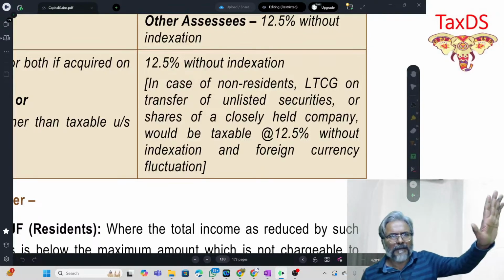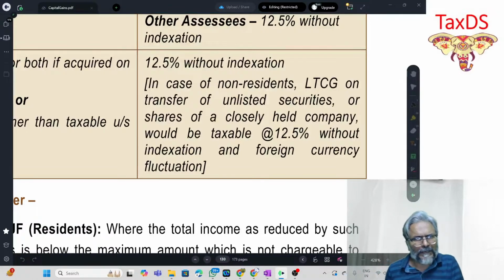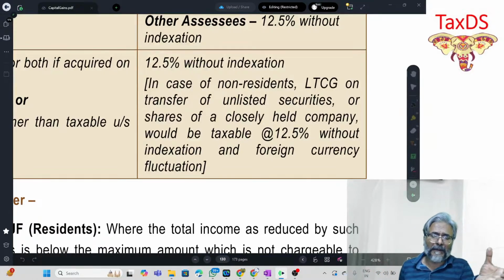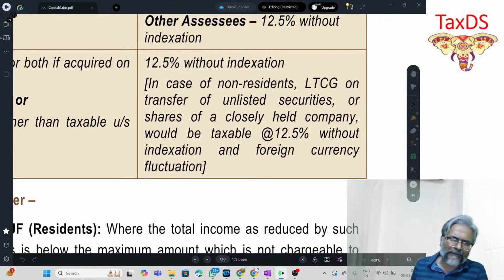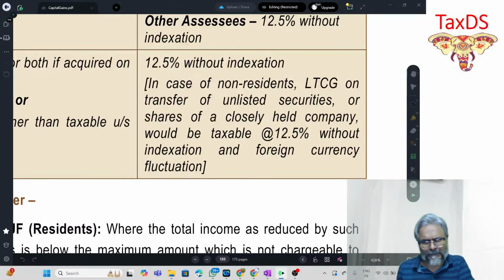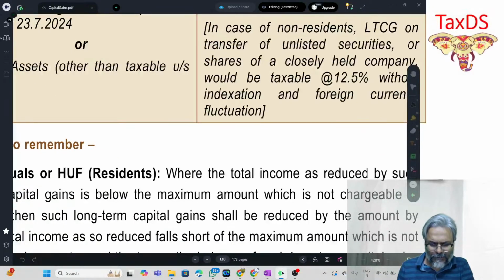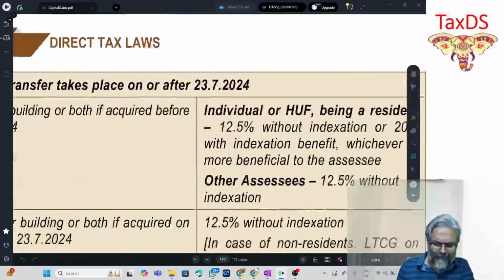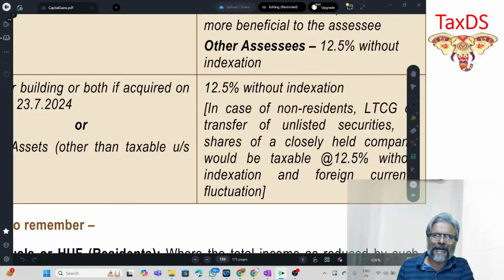That is it. For all the remaining cases of 112, whether you are a resident or non-resident, we don't care. Straight away take the rate of 12.5% without the indexation benefit. I hope this becomes very simple now. This is the amendment that you have to take into account. No complications about which case 10%, which case 20%, as it was earlier; all that has been taken away.